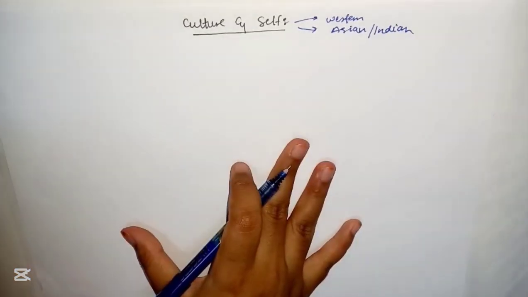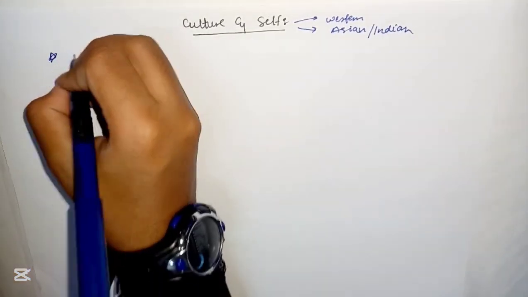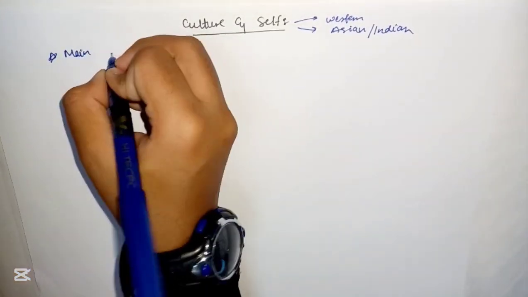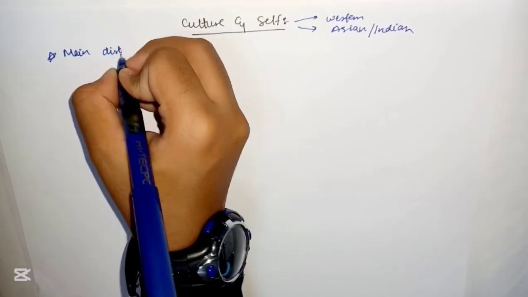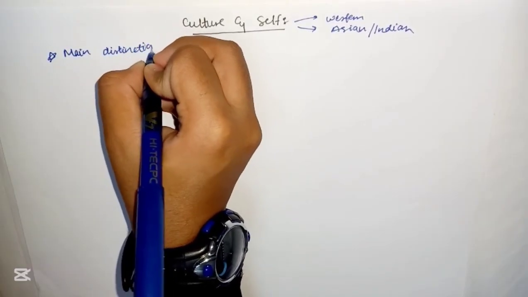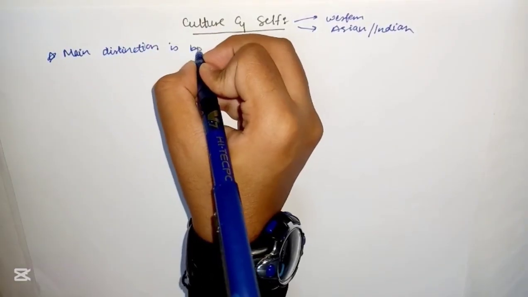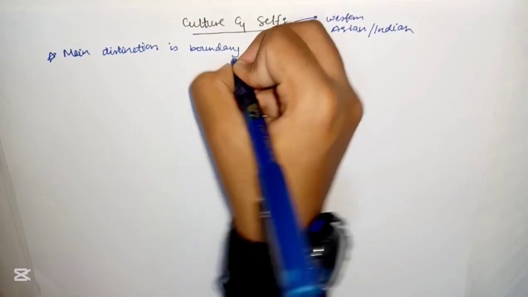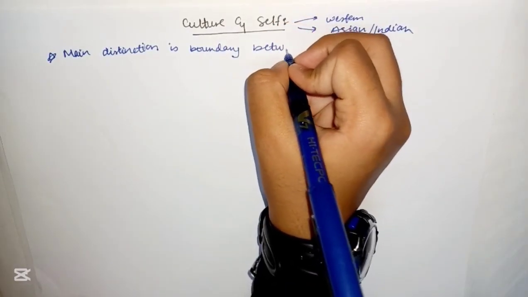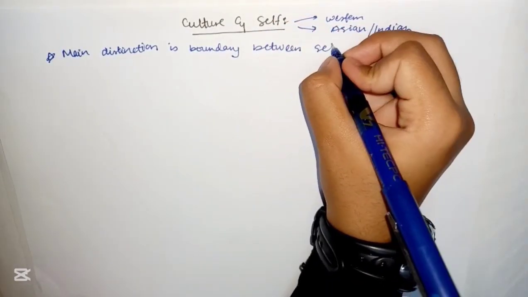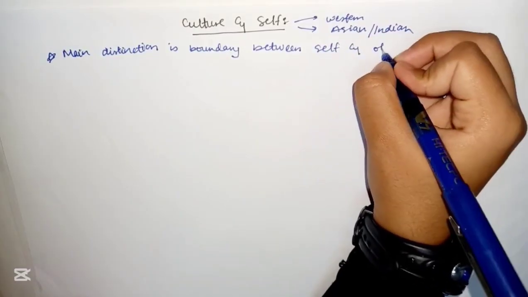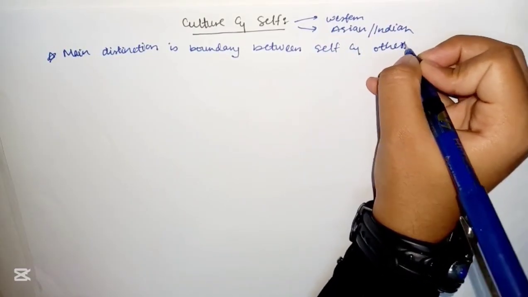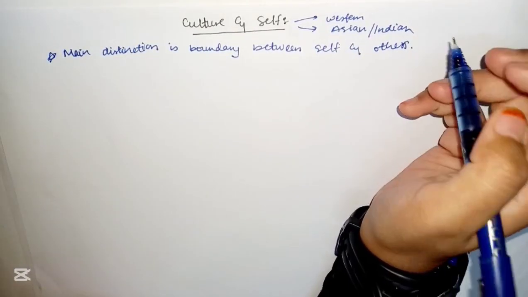So the main distinction is the boundary between self and others. That's the main distinction.